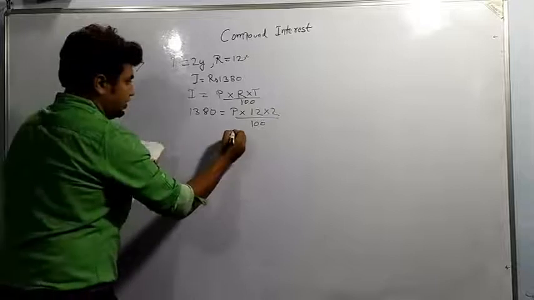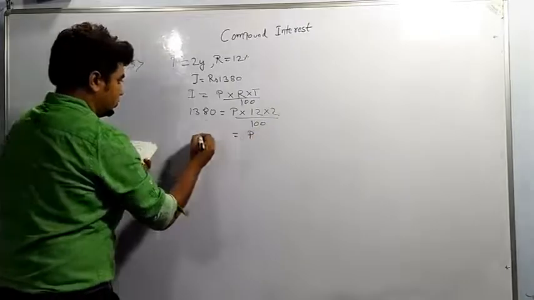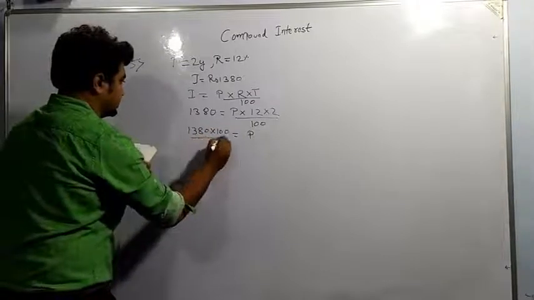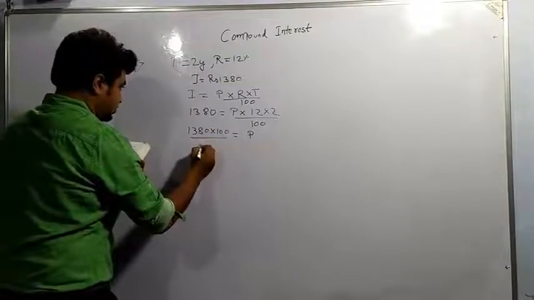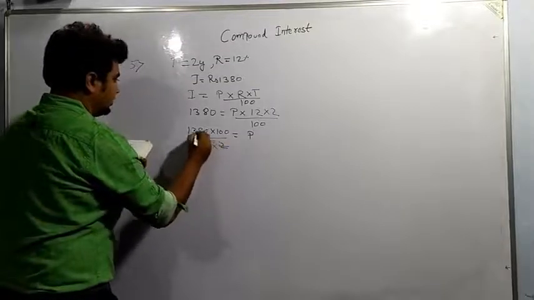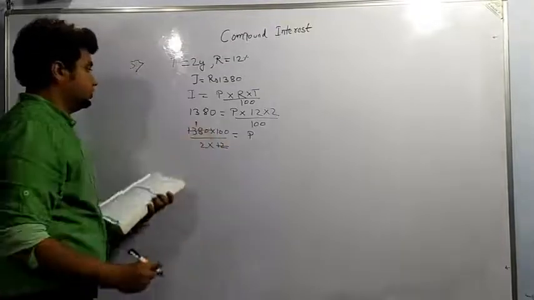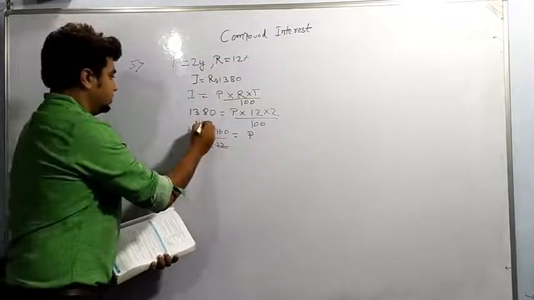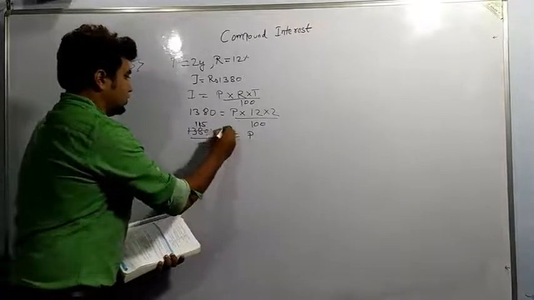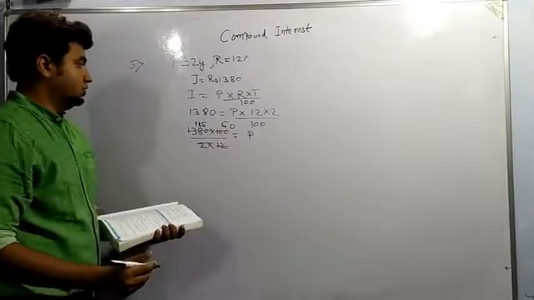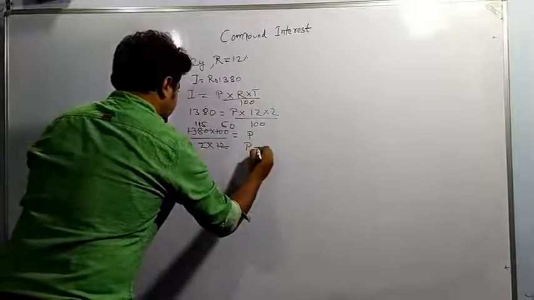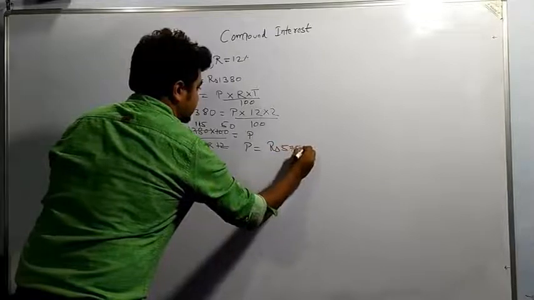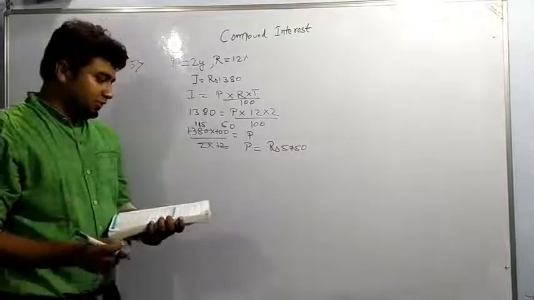So we can find here P is equal to 1380 into 100 divided by 2 into 12. So it is coming out to be P is equal to rupees 5750. So principal is rupees 5750.